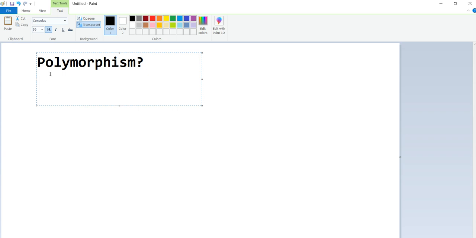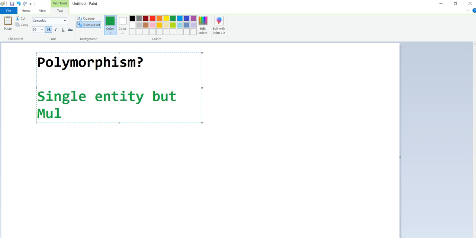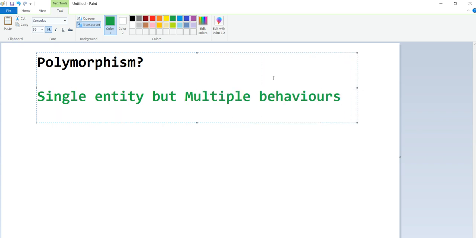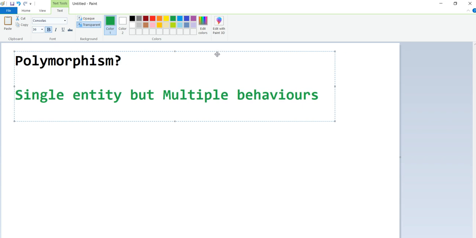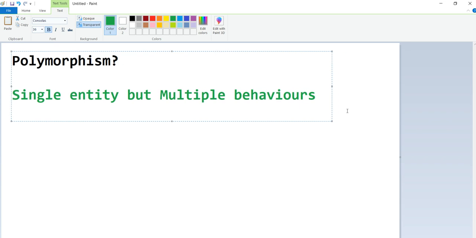Polymorphism is nothing but a single entity with multiple behaviors. It's also like the code reusability concept, but it has a single entity with multiple behaviors.